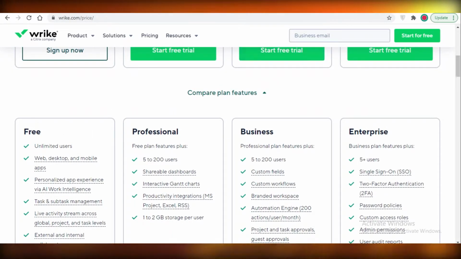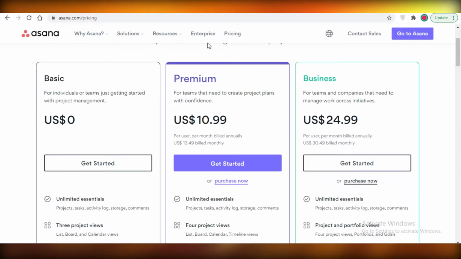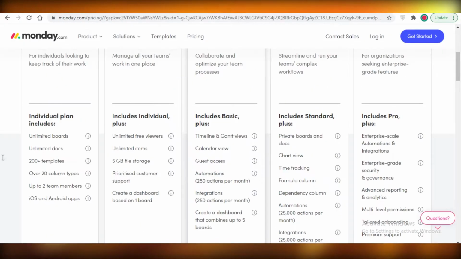But in my personal experience, if you have a team of less than 15 people, I think Asana might be the winner over here. And if templates and colorful visual appeal is something you want, and generally if you want to monitor goals or progress, or if you're more goal driven and progress driven rather than team driven or project driven, I think Monday.com is the choice for you. So now let's take a look at all of these platforms and what they actually look like.